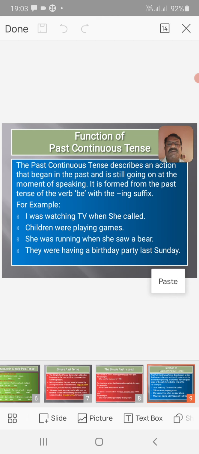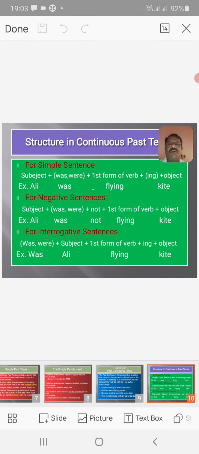That means actually she started running when she saw a bear. Next sentence, they were having a birthday party last Sunday. So the action of having a birthday party took place at a particular time.